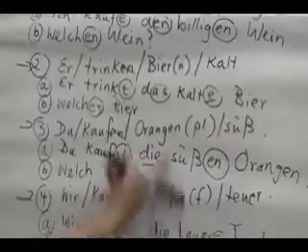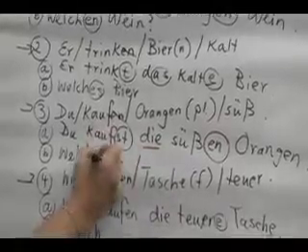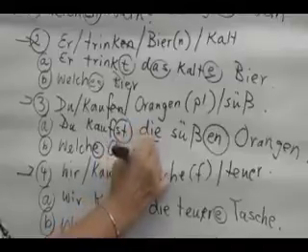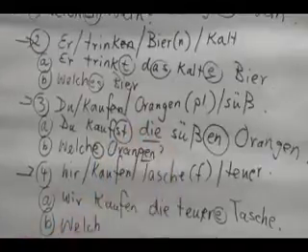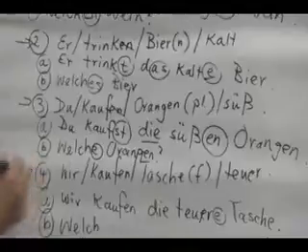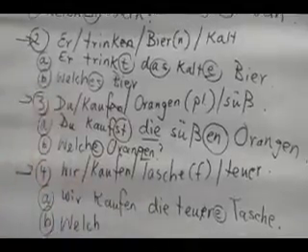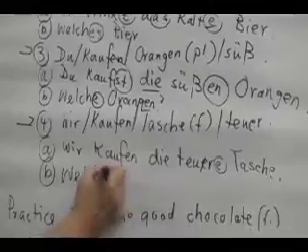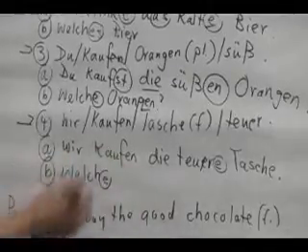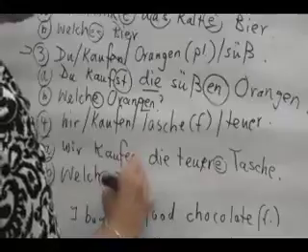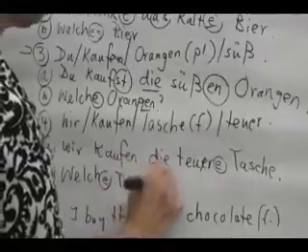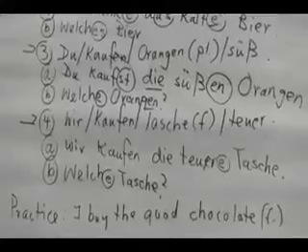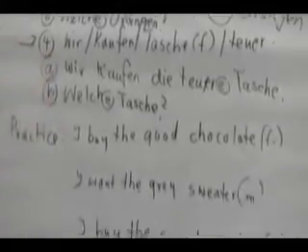Nummer 3, du kaufst die süßen Orangen. Die Orangen is plural, so we add an e to the question word. Welche Orangen? It's getting a little crowded here. Wir kaufen die teure Tasche. Tasche is a d word, so which bag are we buying? The question word gets an e. Welche Tasche? Welche Tasche kaufen wir?